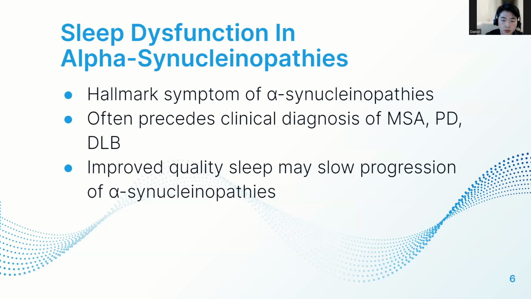Furthermore, studies have shown that patients with idiopathic REM sleep behavior disorder are at a significantly increased risk of developing Parkinson's disease, dementia with Lewy bodies, or multiple system atrophy. The association between alpha-synucleinopathies and sleep dysfunction suggests that brain structures involved in sleep are susceptible to alpha-synuclein pathology.